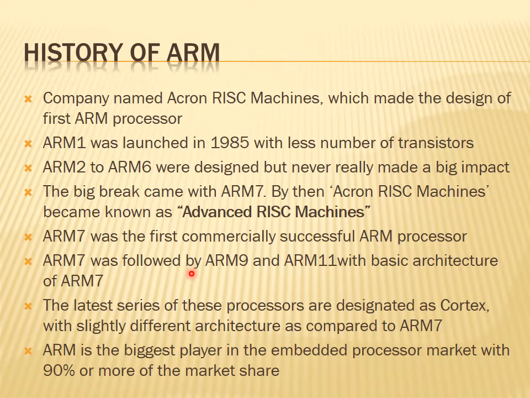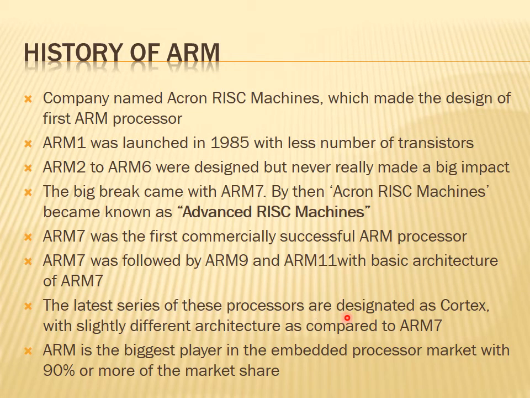ARM7 was followed by ARM9, then further versions came into the market, such as ARM11. But if you look at these later versions, the basic architecture is the same as that of ARM7.